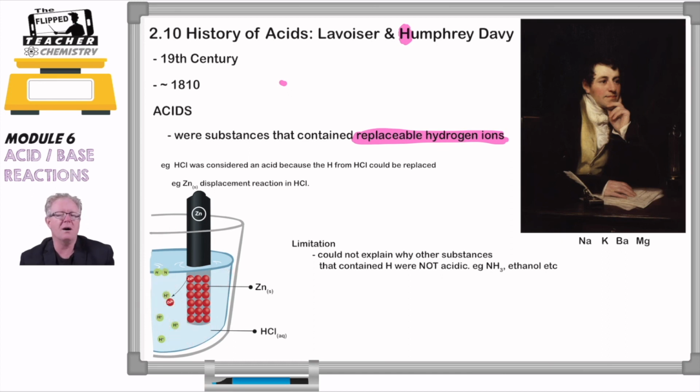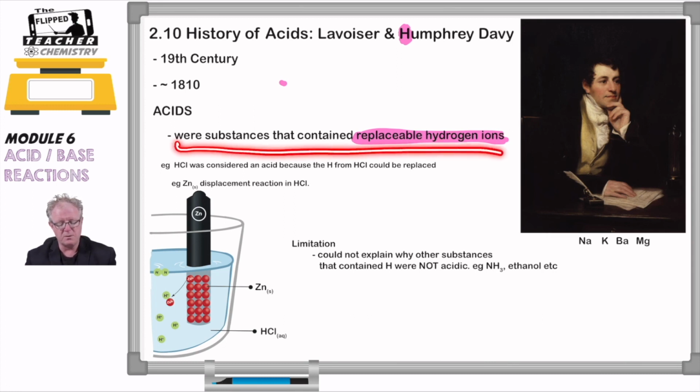Of course, we know these now are single replacement reactions or single displacement reactions, but this was Humphrey Davy's investigation into acids, and he said that acids were substances that contain a replaceable hydrogen, and so HCl was in there. However, that was a problem because it could not explain why other substances that contain hydrogen were not acidic. For example, ammonia. Ammonia has hydrogen. Why isn't that acidic? Ethanol, for example, also has hydrogen. Why is that not acidic?